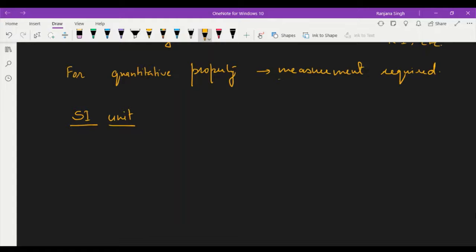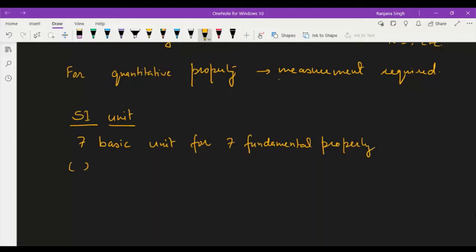Seven basic units for measurement, seven fundamental properties, were decided in that conference.